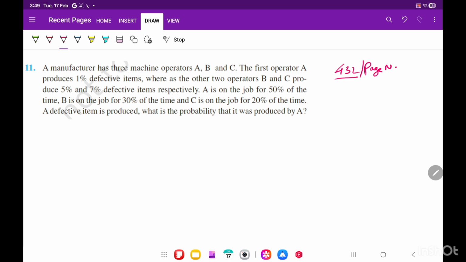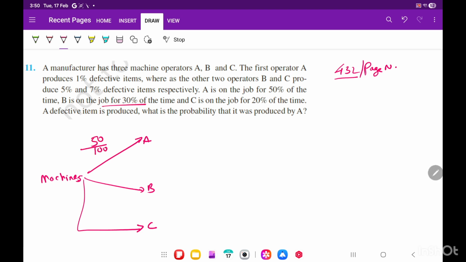So there are 3 machines. Okay, let me write down how many machines are there. 3 machines. So machine A, machine B and machine C. So the first operator produces 1% defective pieces, second one 5% and third one 7%. So first machine is doing 50% job, yani 50 out of 100. B is doing 30%, right? They have given, you can read the question. C is doing 20% job. ठीक है.